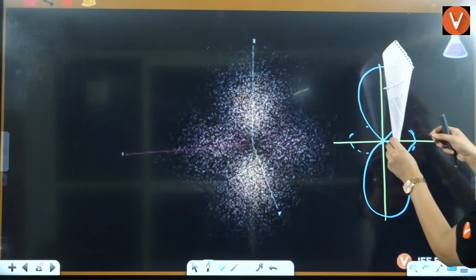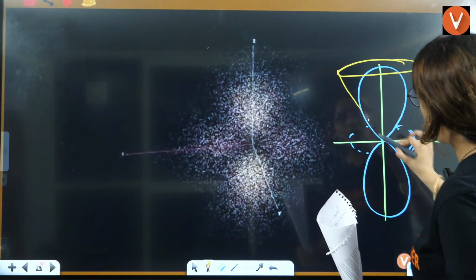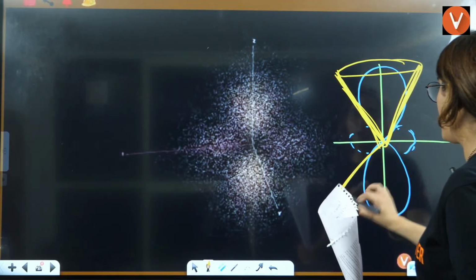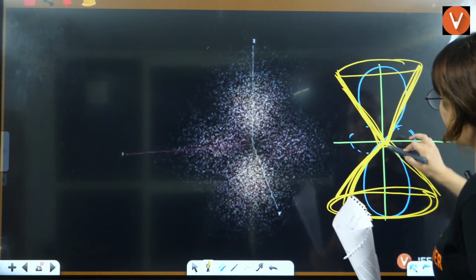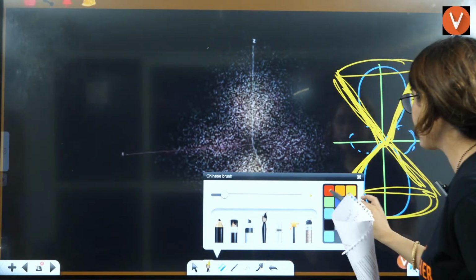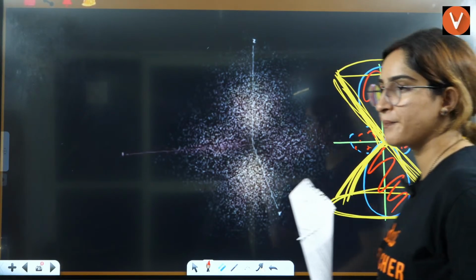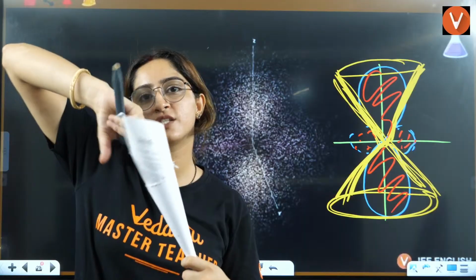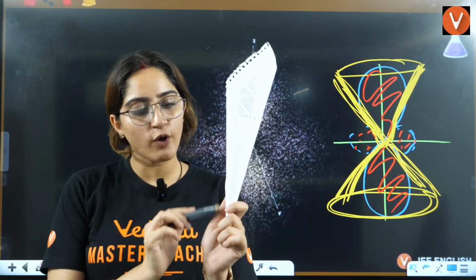Now, if you see this as a cone, if you put this cone here, along this cone, you will have no electron density. Along this downwards cone, you will have no electron density. Along here and here and here and here, you will not have. You will have electron density here as well, and here as well. Means in the angle of this cone, you will have zero electron density. In between, you will have electron density. Outside also, you will have electron density.